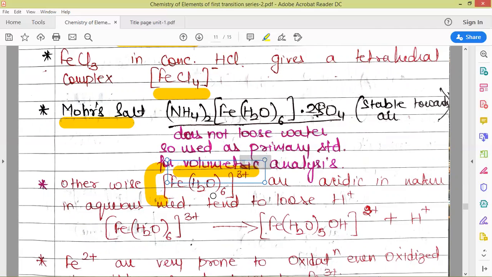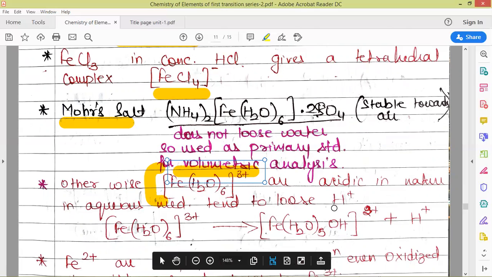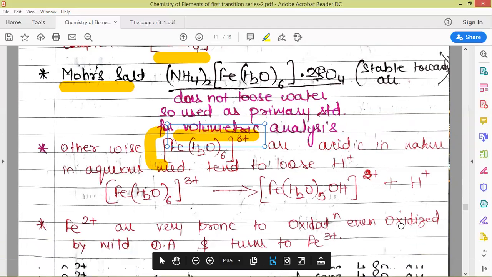These complexes are acidic in nature, that is, they tend to lose H+, and here also it is +2, and we will easily get this complex out of this. Here iron is in +3 oxidation state, and here it is in +2 oxidation state. Here OH has 1 negative and iron has +3, so the overall charge on the complex is 2+.